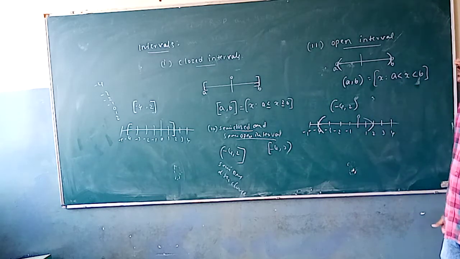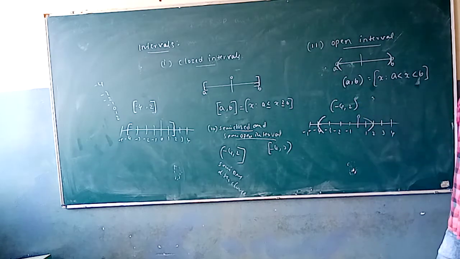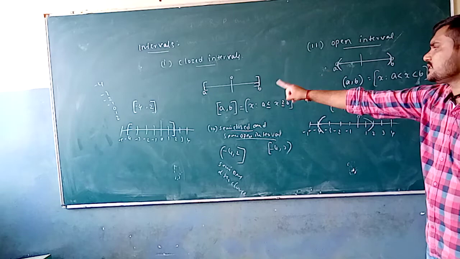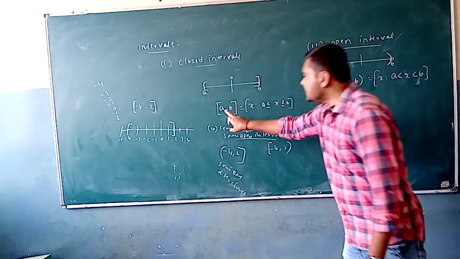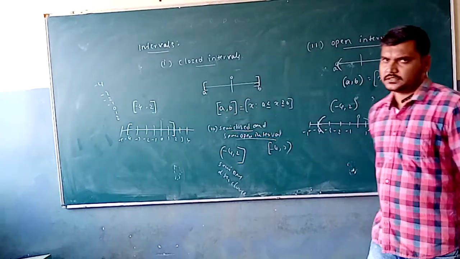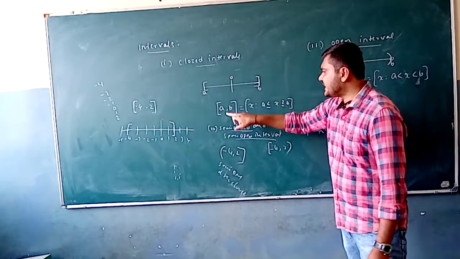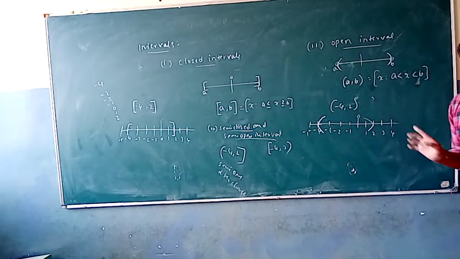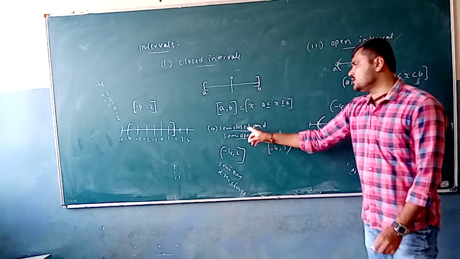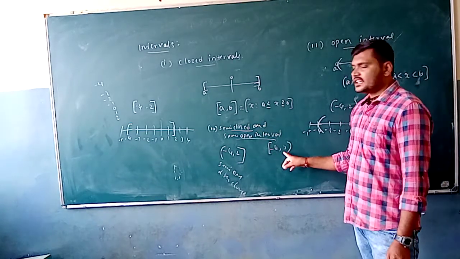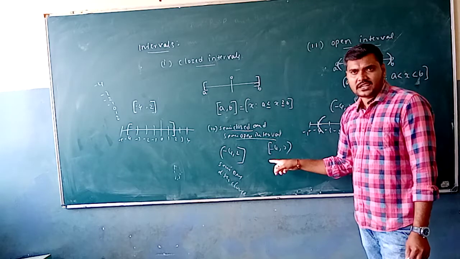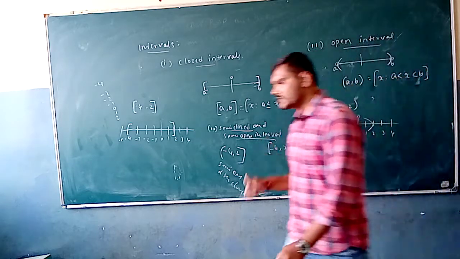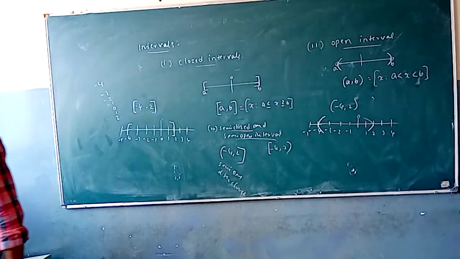So just pause the video to note it down. In a closed interval, we can say that the elements present in the interval where the ending points are included. Closed interval, ending points are included. In an open interval, the ending points are not included. When we consider the semi-closed and semi-open, one of the ending points is going to be included, and another point is not going to be included. Okay, so just pause the video to note down.